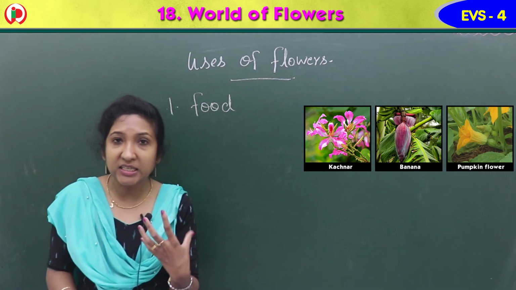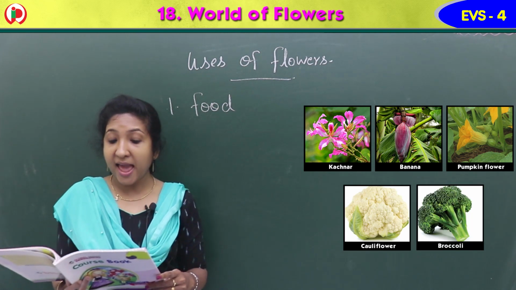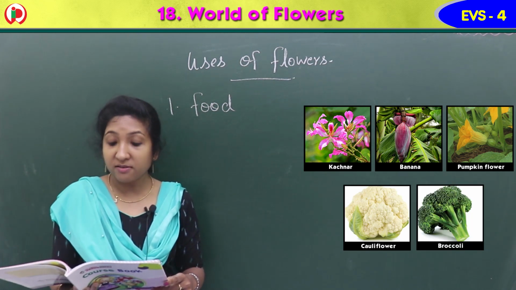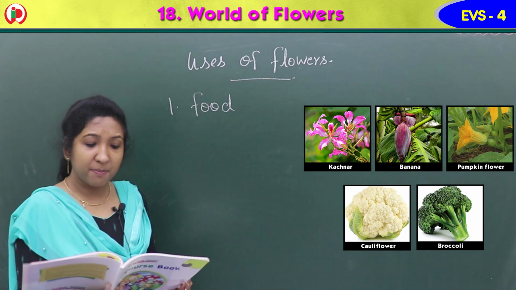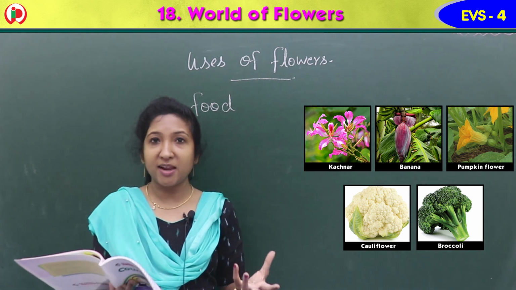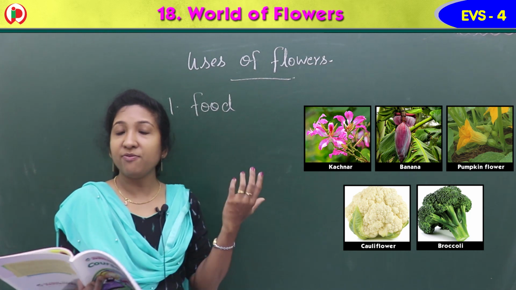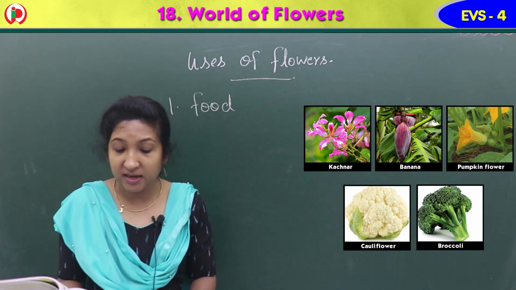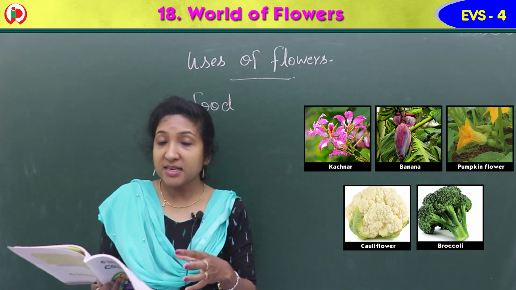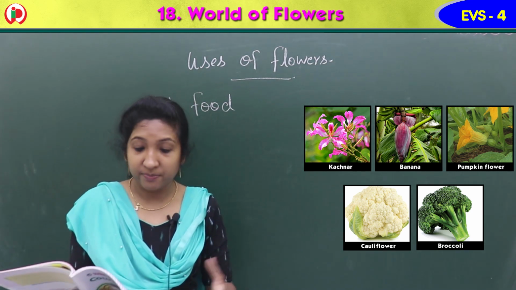Edible means we can eat. Cauliflower and broccoli are flower buds. Flower buds, a bud from which only flowers develop. They are flowers actually, cauliflower, broccoli, but we use them as vegetables, isn't it? Yes, so these flowers we use as food.